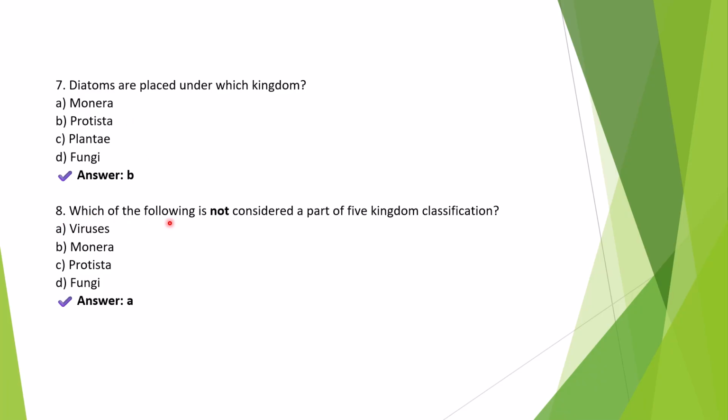Number 8. Which of the following is not considered a part of five kingdom classification? The right answer is option A, viruses. Viruses are acellular, that is, they are not made of cells. They do not carry out metabolism on their own and cannot reproduce independently. Due to their unique characteristics, they are not placed in any of the five kingdoms.